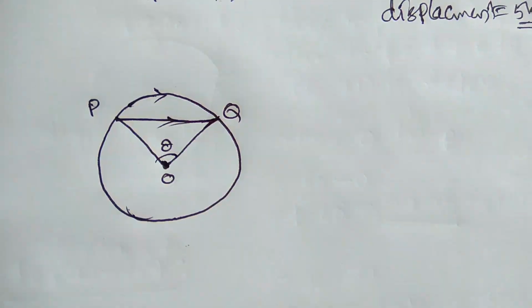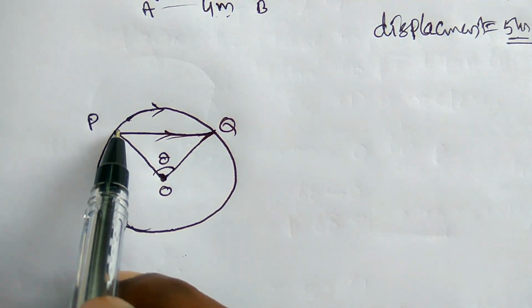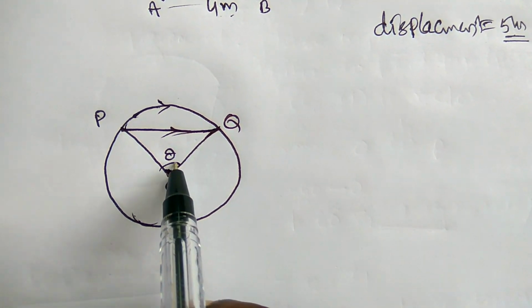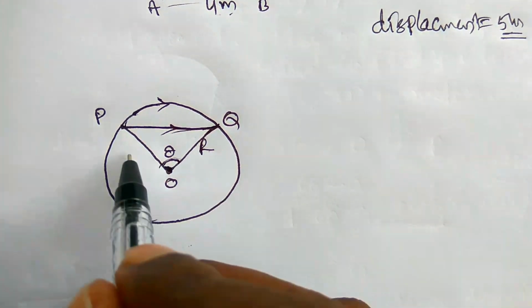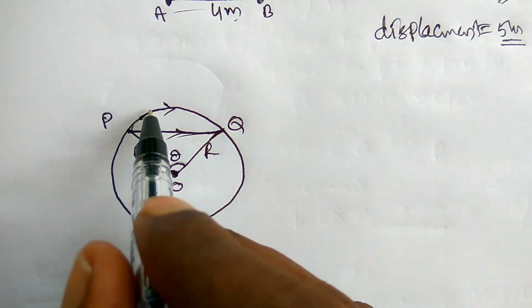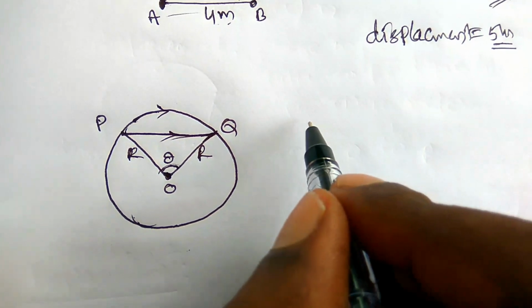Okay. The last example: a particle is moving from P to Q in a circle, O is the origin, theta is the angle and R is the radius of the circle. The particle is moving from P to Q, and now here we have to find the distance and the displacement.